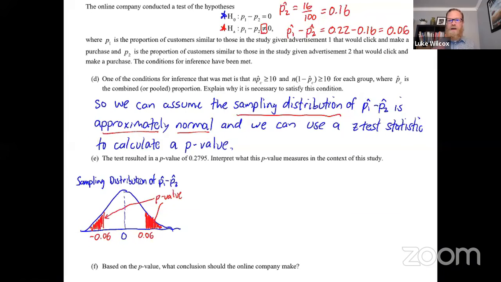And what we need to do now is turn that into words. So here is my interpretation of the p-value. Let's start with our assumption up front, which is the null hypothesis.